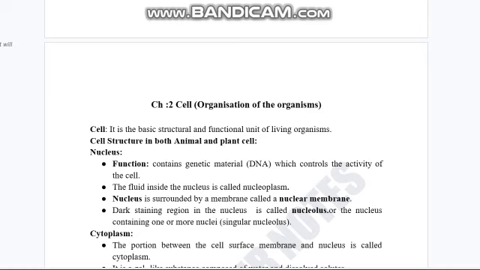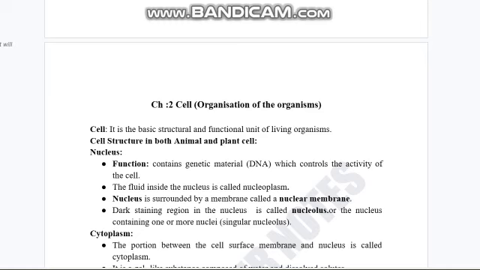Colonial organization is when organisms live in the form of a colony, but you have to focus on unicellular and multicellular, because living organisms such as plants, animals and humans are multicellular, as we are made up of more than one type of cell. Hopefully this concept is clear to all of you.